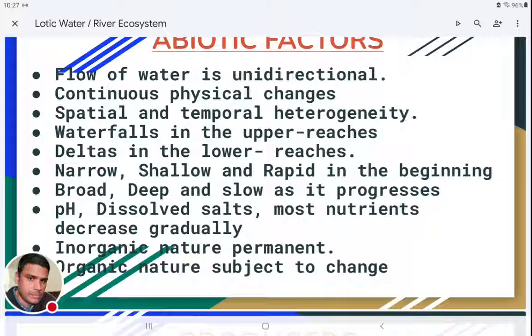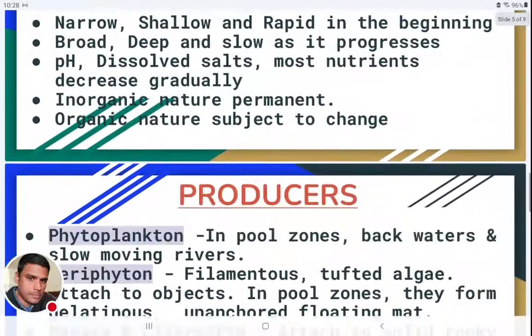During the dry seasons or in the summers, let us take a particular place in a river, like one shallow zone and one deep zone like a pool zone. In the pool zone, usually water will not be flowing. So there, the organic matter will be standing in that pool only. So depending on seasons, depending on different areas in the river, organic nature will be different. So that's why we can say that organic nature is subject to change.